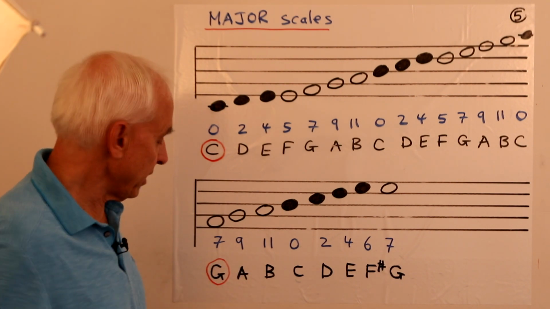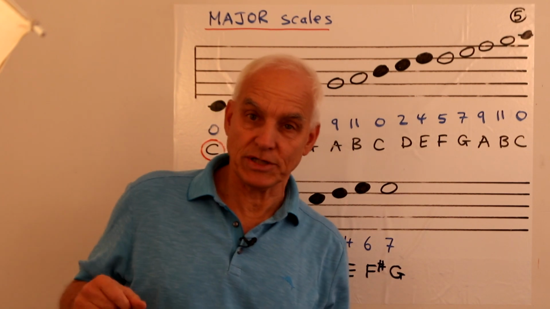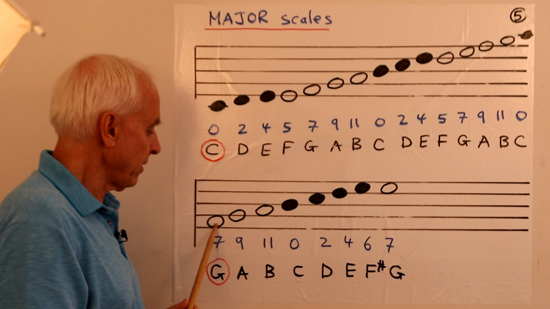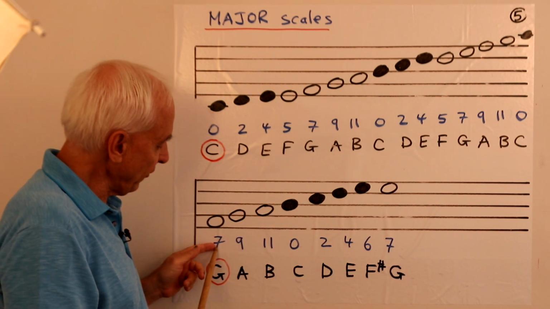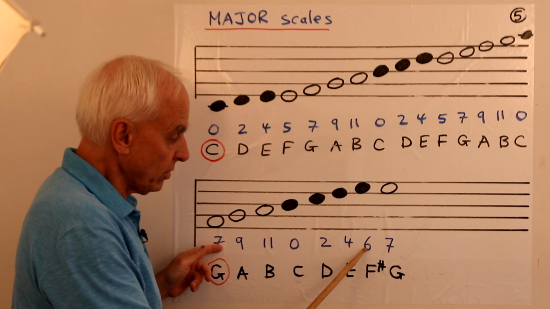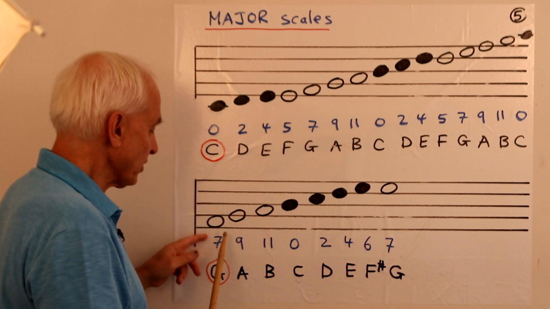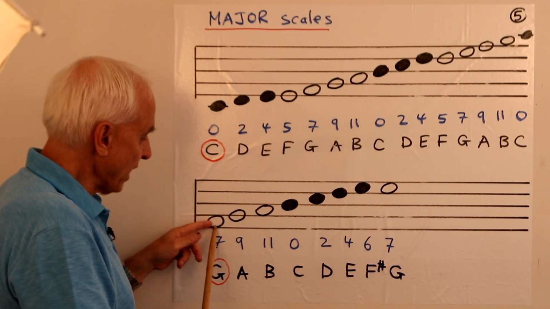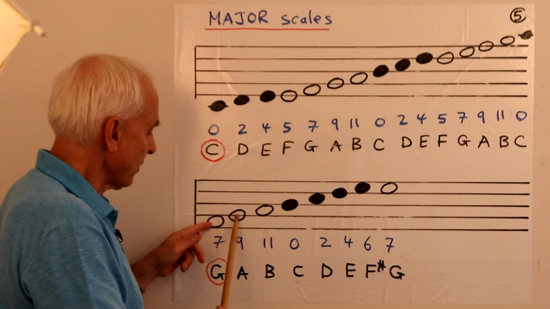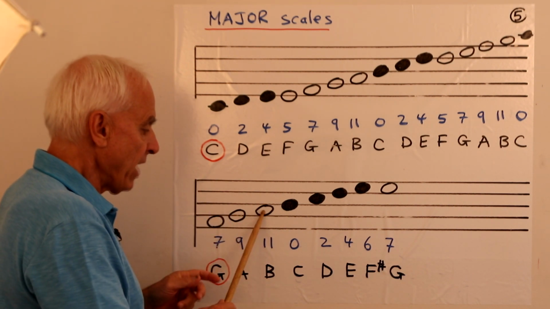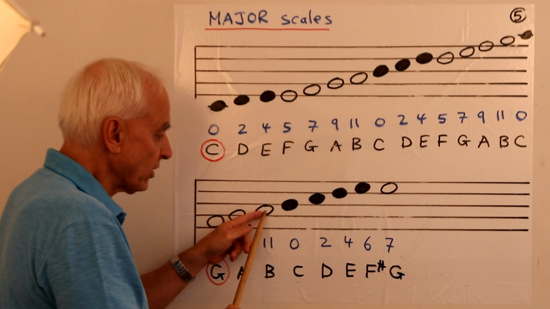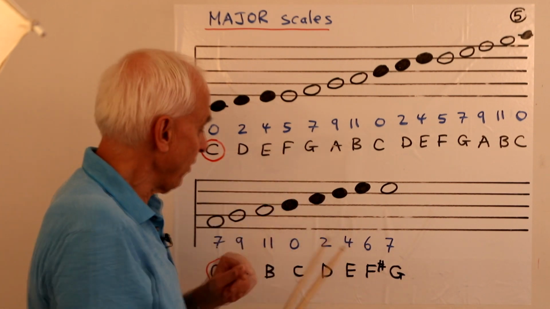Let's have a look at the closely connected G major scale. Okay, so that starts on note 7. There's note 7. Okay, and we write down the interval sequence. So 2, 2, 1, 2, 2, 2, 1. Okay, so what are the corresponding notes? Well, interval sequence of 2, that's going from this white note to the next white note on the next level. So that's 2, and that's 2. And then we have a 1 step. And just as over here, I told you that the 1 step from a white note is the black note on the next level. So there's the 1 step.